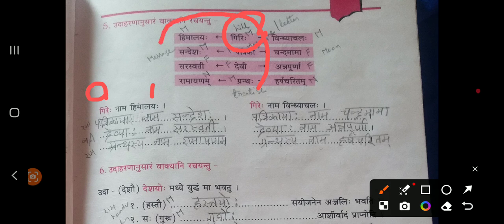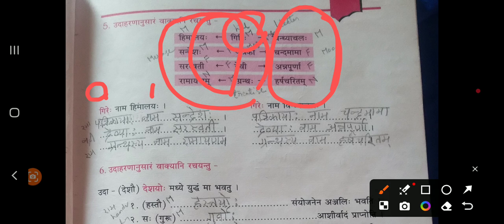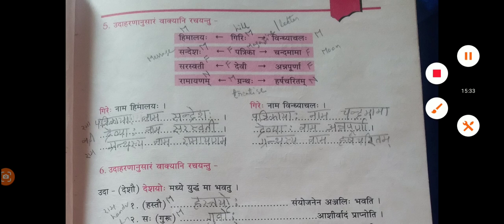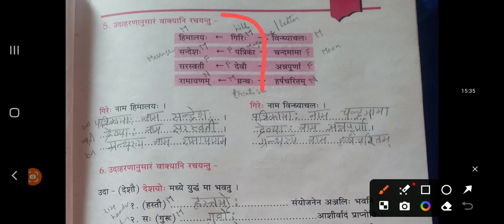Only these two things they have clubbed. Forget about these things as of now. They have filled only these two parts, right? That's why you need to fill for each and every example. You need to relate only the left two parts, two shabdas. Let's see the next example. See this right hand side.